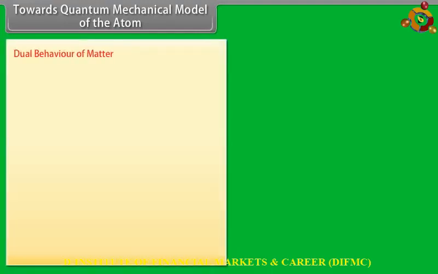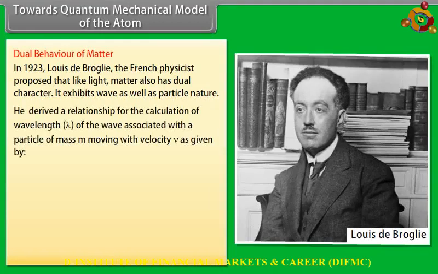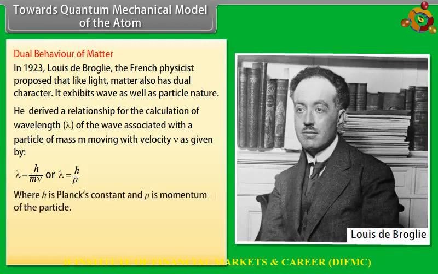Towards the quantum mechanical model of the atom: dual behavior of matter. In 1923, Louis de Broglie, the French physicist, proposed that like light, matter also has dual character. It exhibits wave as well as particle nature. He derived a relationship for the calculation of wavelength lambda of the wave associated with a particle of mass m moving with velocity v, given by lambda equals h by mv, or lambda equals h by p, where h is Planck's constant and p is the momentum of the particle.